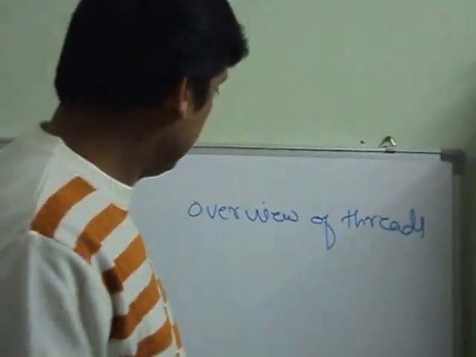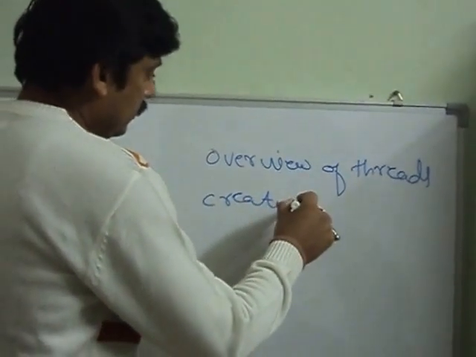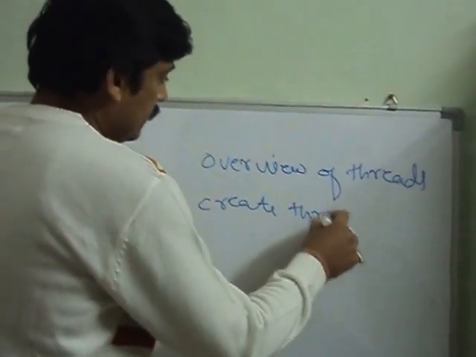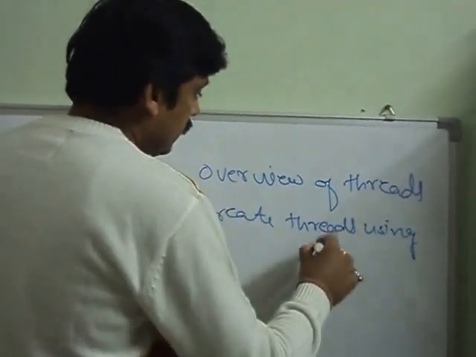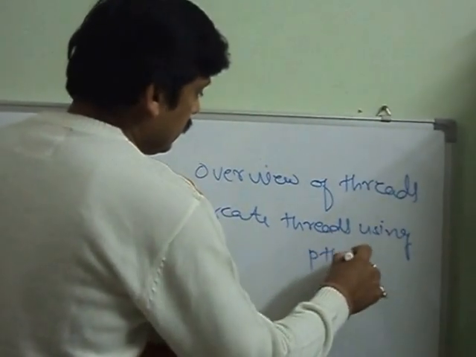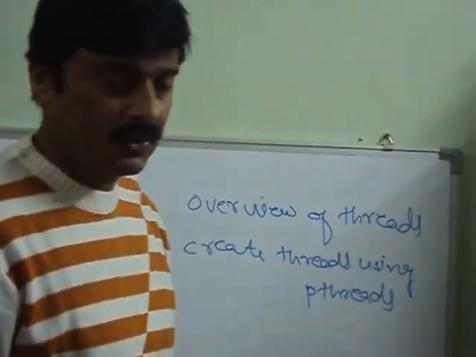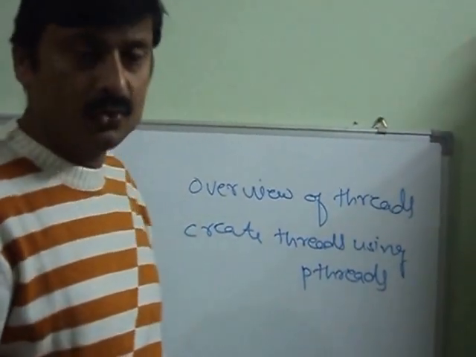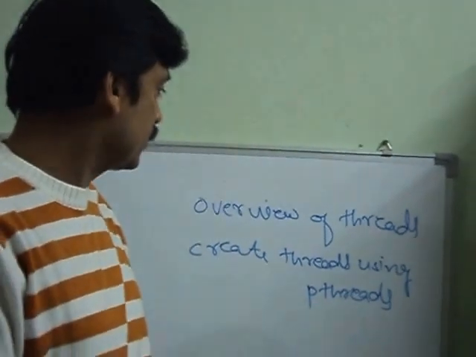Then we'll see how to create threads using POSIX thread, called a library. Then we'll see some example programs, how to create a thread, how to compile it, how to run it under Linux environment. So let's start.